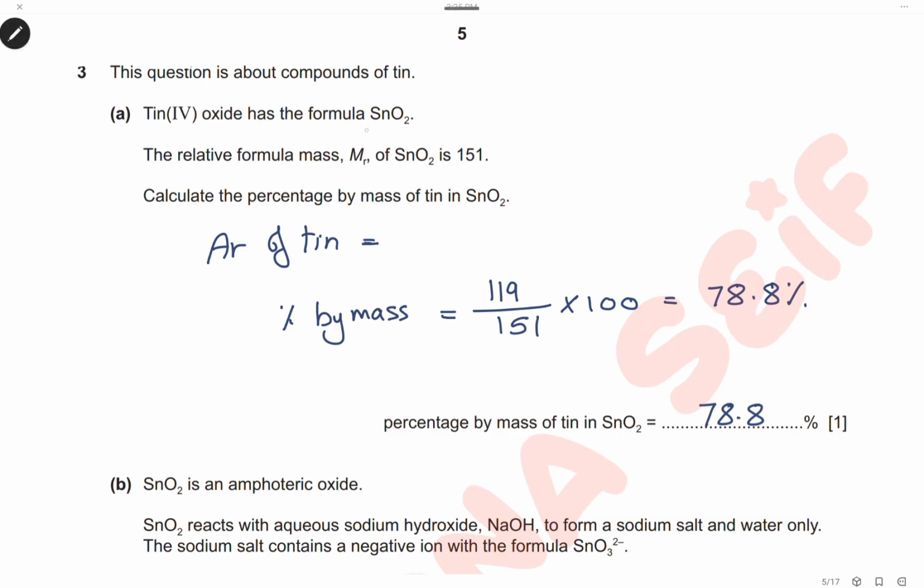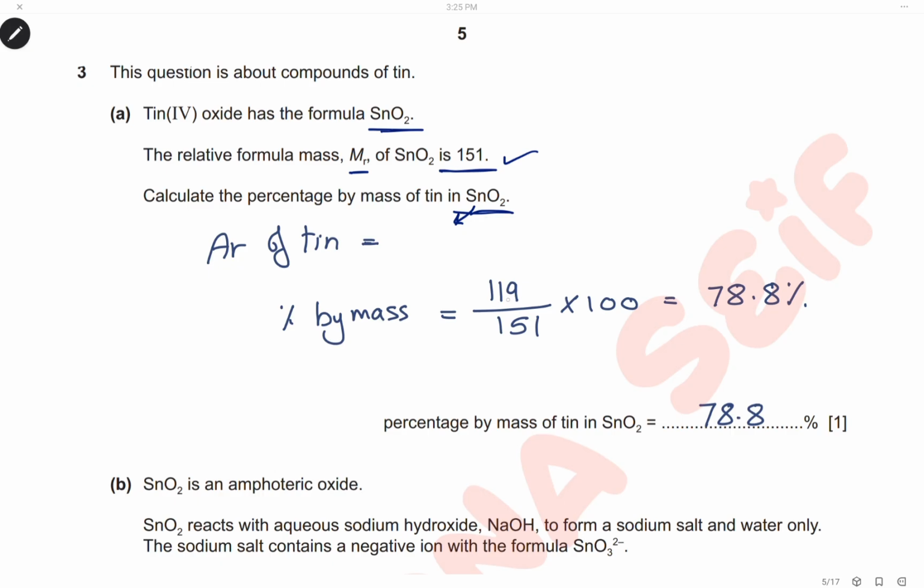Tin(IV) oxide has the formula SnO2. The relative formula mass of tin(IV) oxide is 151. Calculate the percentage by mass of tin in tin(IV) oxide. So we have the Mr for tin oxide, which is 151. Then we need the relative atomic mass for tin, which is 119.